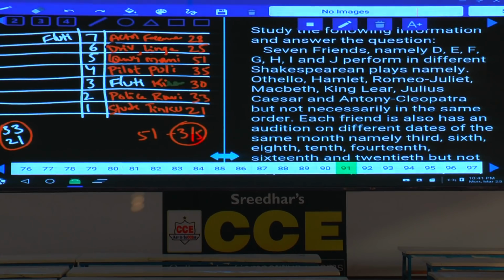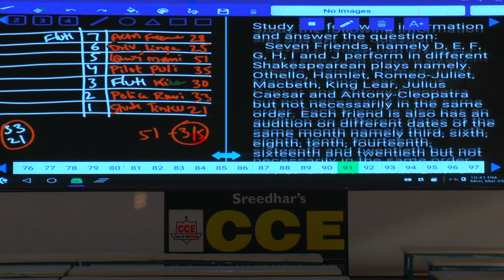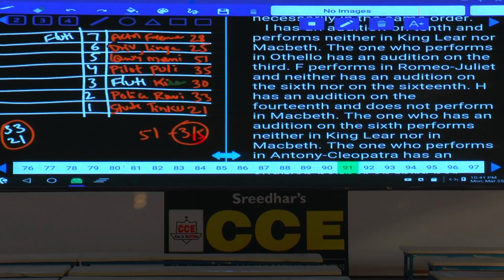Now we have another session at 5:30 and today's special class on quant, arithmetic. Seven friends namely D, E, F, G, H, I, J perform in different Shakespearean plays namely Othello, Hamlet, Romeo Juliet, Macbeth, King Lear, Julius Caesar and Antony Cleopatra, but not necessarily in the same order. Each friend also has an audition on different dates of the same month, namely 3rd, 6th, 8th, 10th, 14th and so on. What is the information given here? The dates were given, isn't it? As the dates were given, it is always advisable to fix the dates.